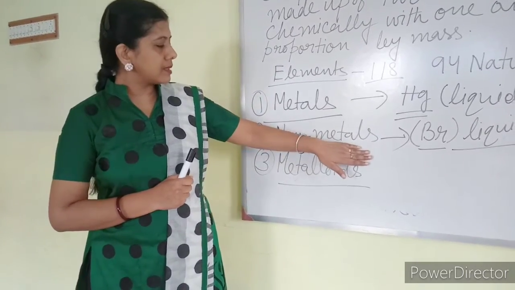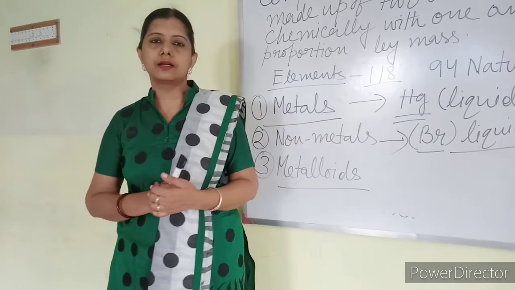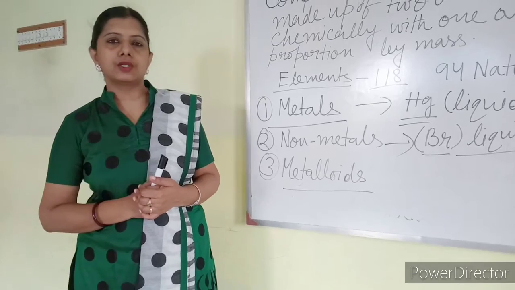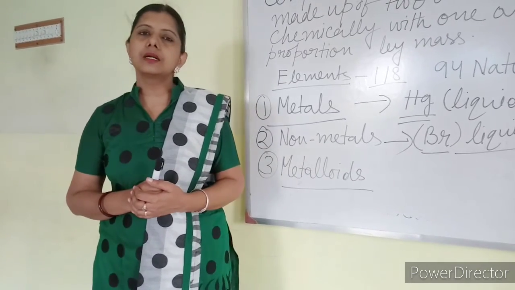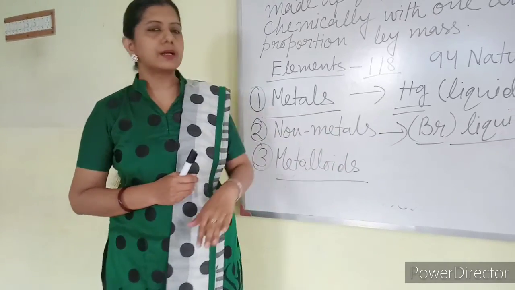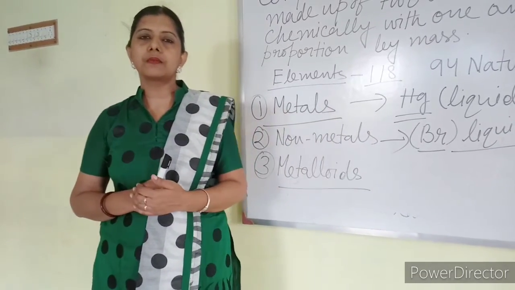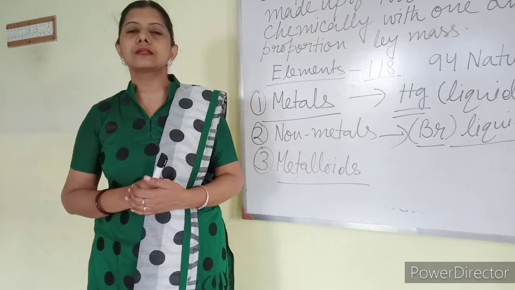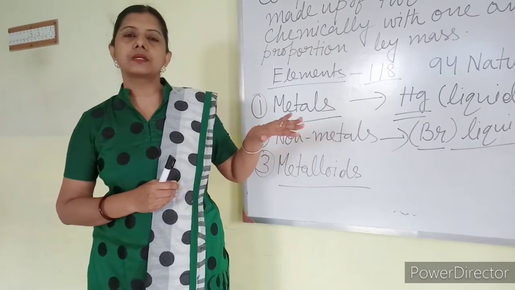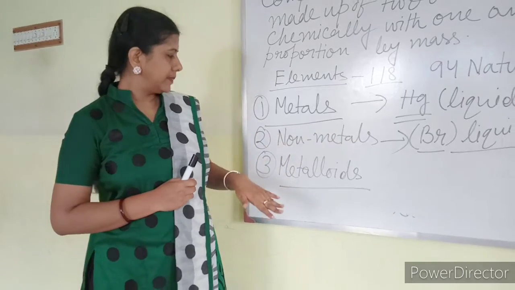Similarly, non-metals are not hard, they are brittle. But what is the hardest natural substance occurring in nature? That is diamond. Diamond is a pure form of carbon. So diamond is a non-metal, the pure form of carbon, but it is the hardest known natural substance. So these are the exceptions that you have to learn clearly.